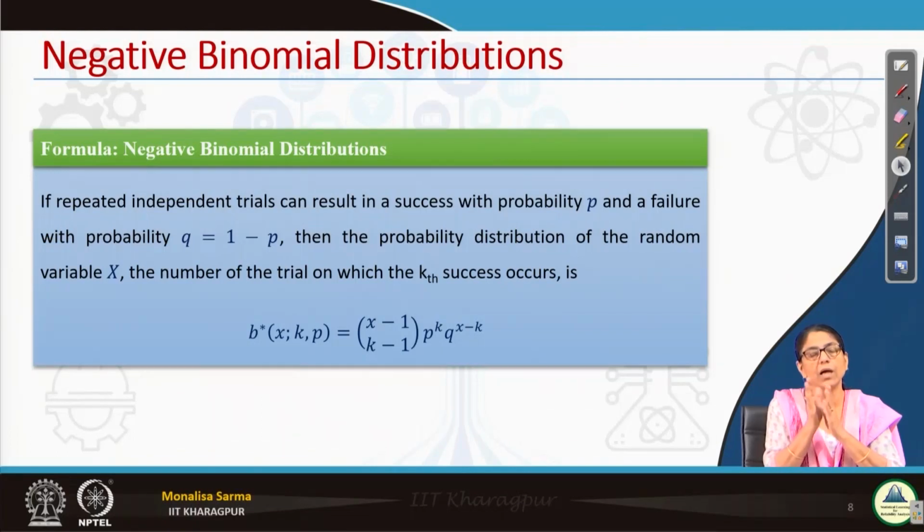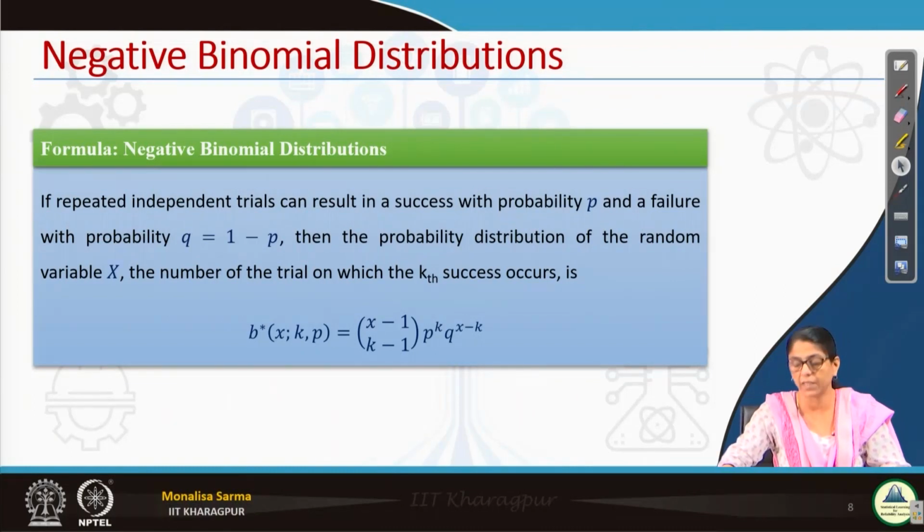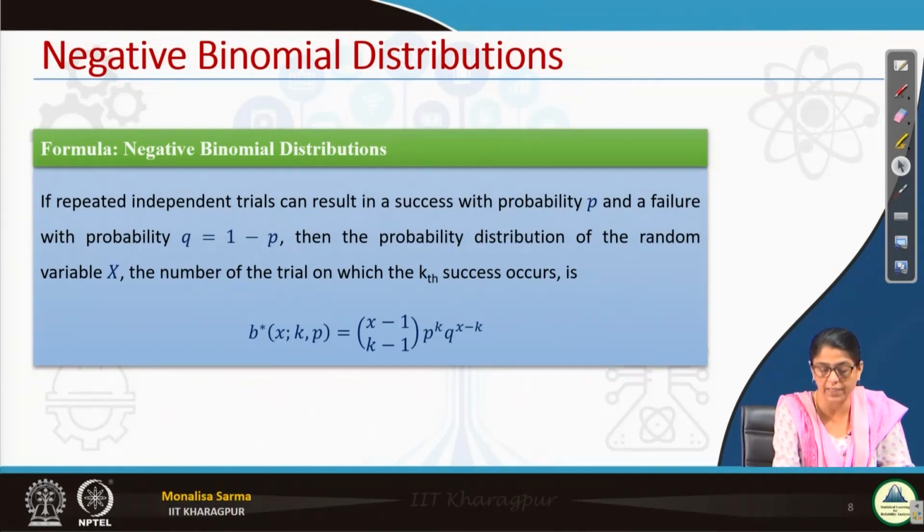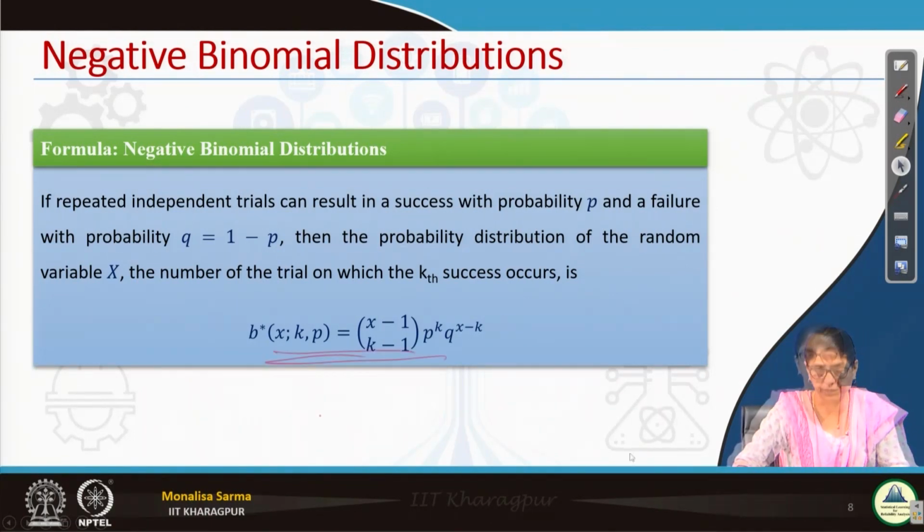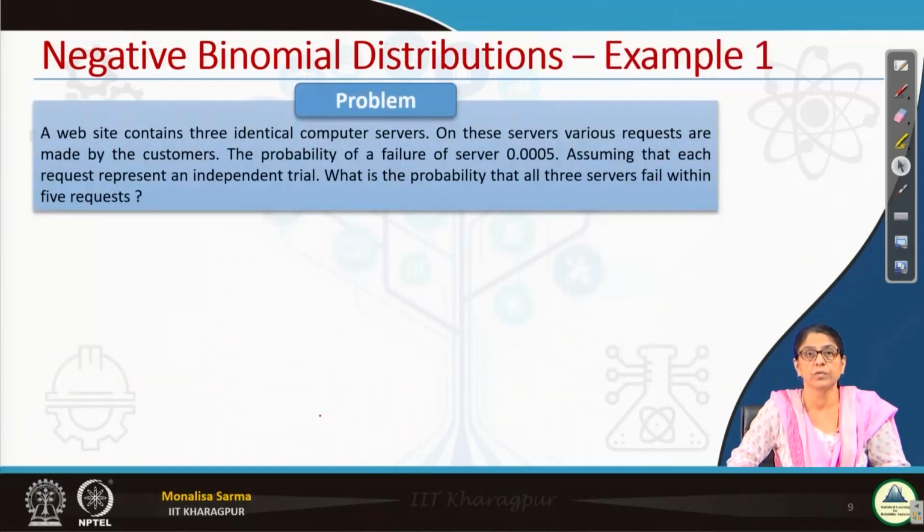In total I am looking for k successes, so it is p to the power k, and the failures, with probability 1 minus p, that is q, give q to the power x minus k. This is the formula for negative binomial distribution.